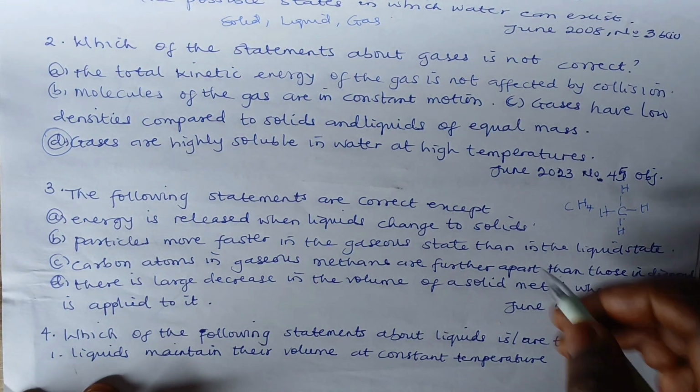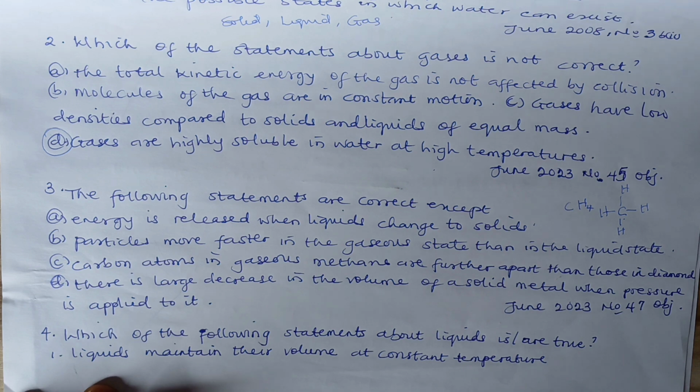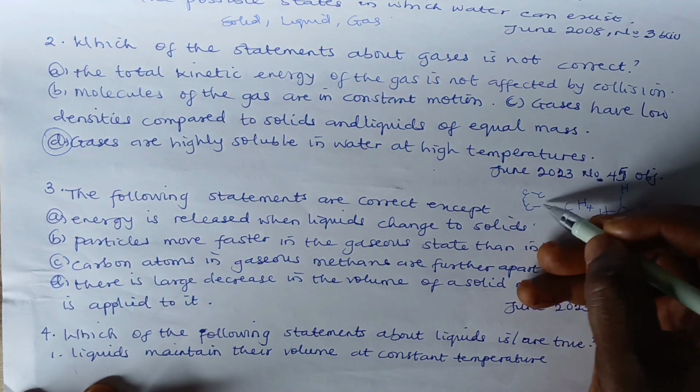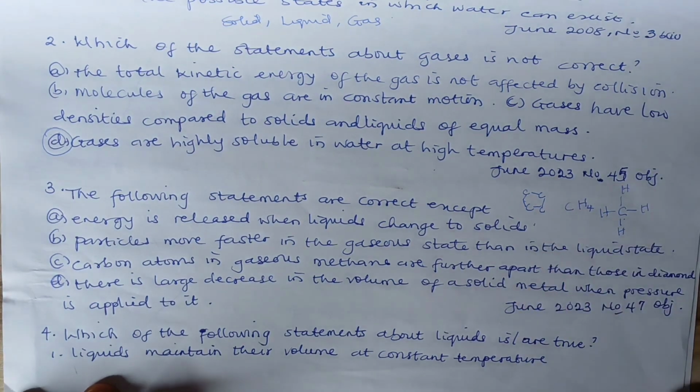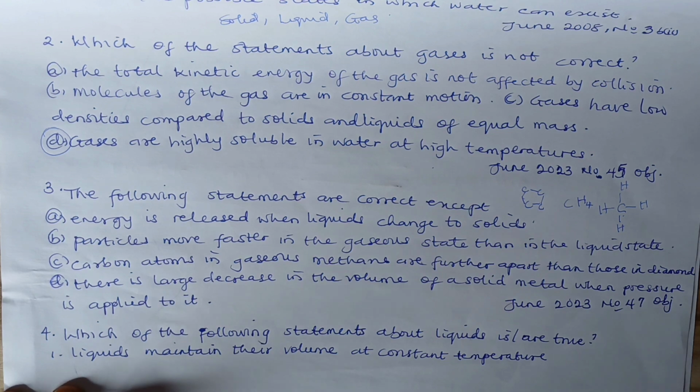But the diamond is the hardest substance known. The carbon in diamond are densely packed together, and that accounts for its density and hardness. They are made up of only carbon, which are tightly held together. There is no free valence electron, unlike in graphite. So the particles of carbon in diamond are tightly held together. So this is also true.